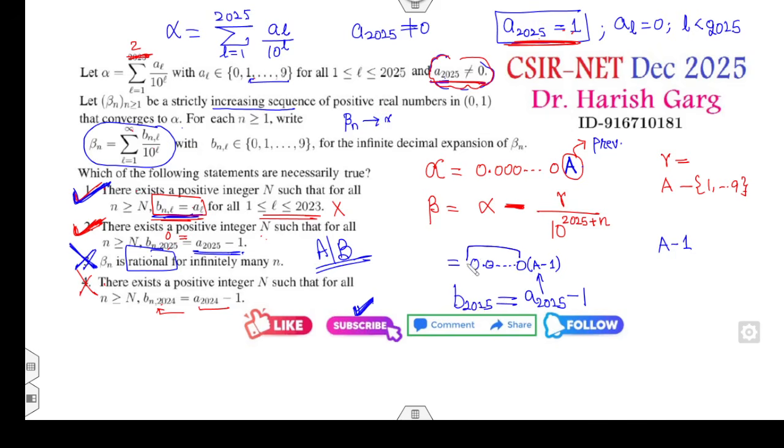But A and B are both the same, but he said 0. So the right answer is A and B are the correct answers.